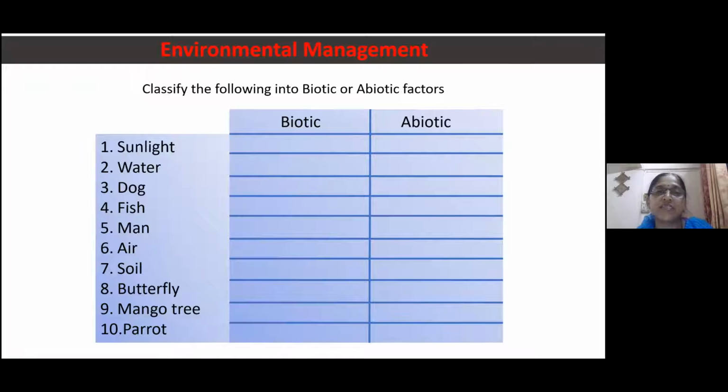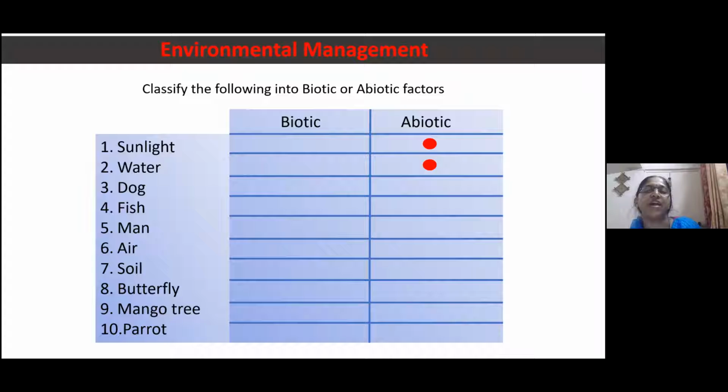We have to classify the following into biotic or abiotic factor. The first one is the sunlight. It is non-living, so it is abiotic. Correct. Now the next one is water. It is also abiotic.